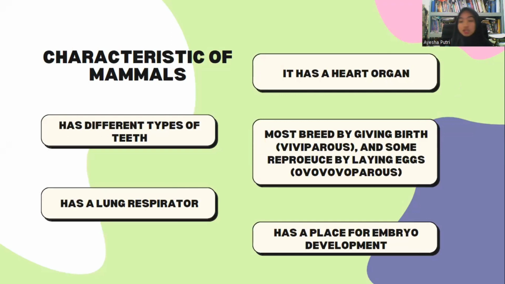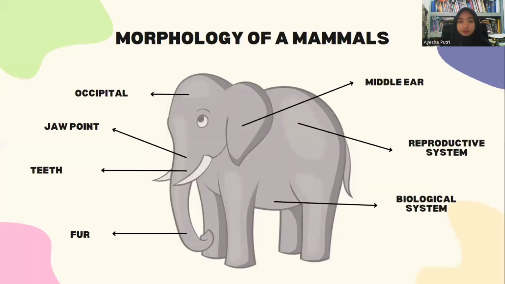They have lungs for respiration and a heart. Some reproduce by giving birth, which is viviparous, and some reproduce by laying eggs, which is ovoviviparous. And the last is that they have a place for embryo development.